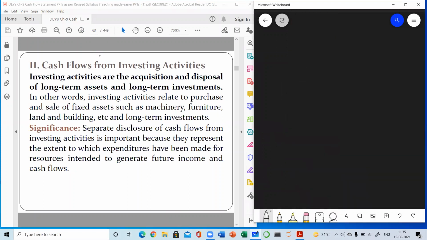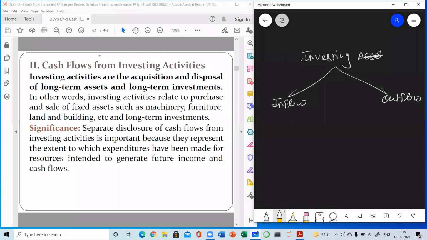Next, investing activities. I told you that these are the activities which are the result of purchase and sale of non-current assets and long-term investments. So investing activities again will have two aspects, inflow and outflow. Inflow means all the fixed assets are sold.